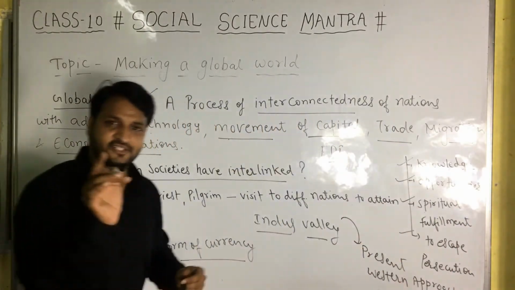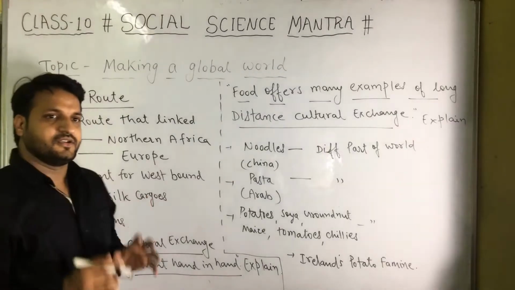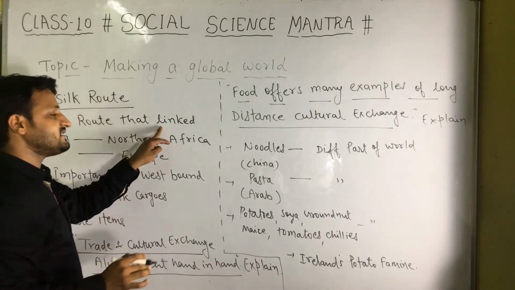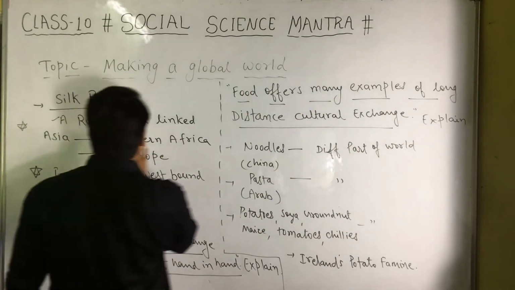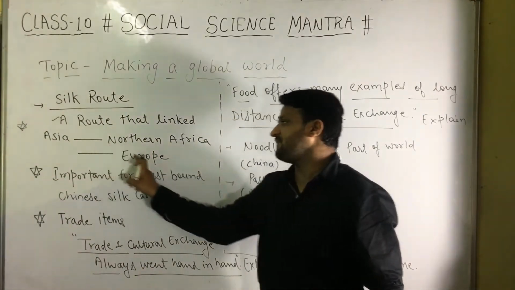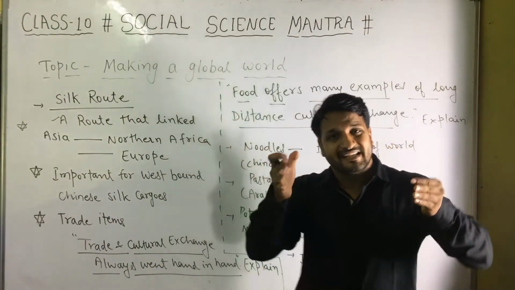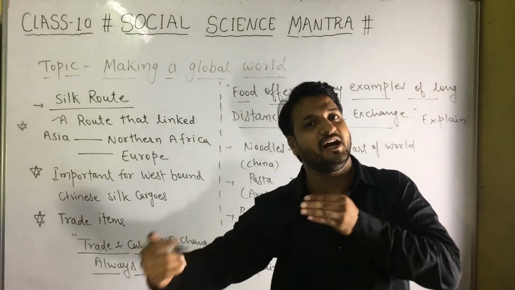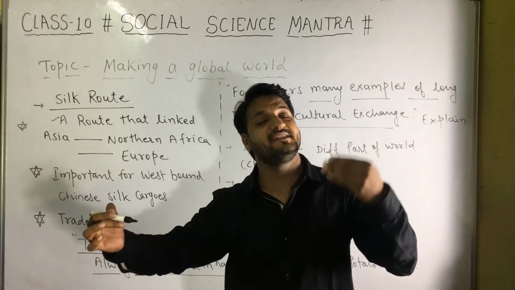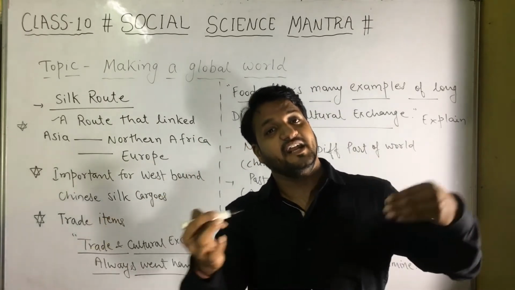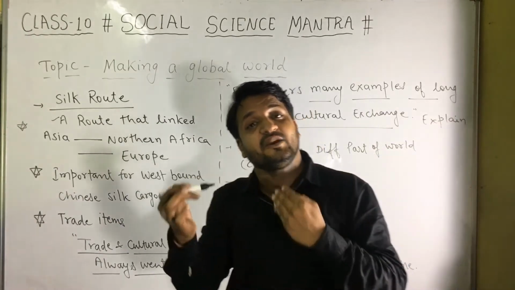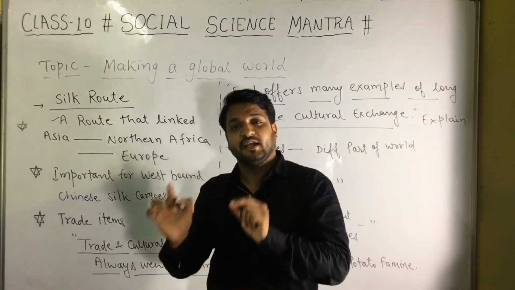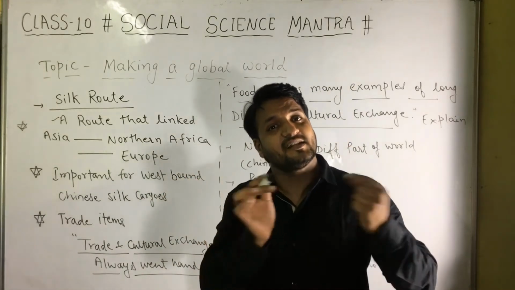Let's move on to the next topic, that is the Silk Route. So what is the Silk Route? The Silk Route means a route that links Asia with North Africa, and Asia with the European part. The route which was used by Chinese silk cargoes as well as the ancient travelers and merchants is termed the Silk Route. Very important. So why did this route get its name as the Silk Route?